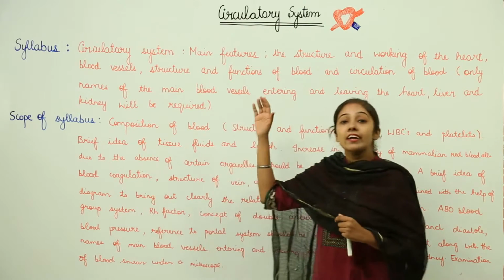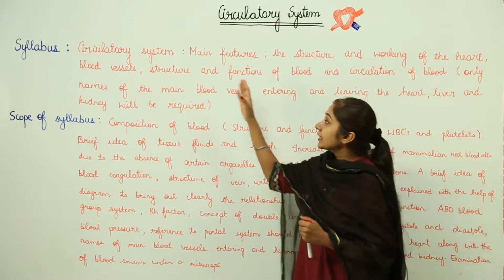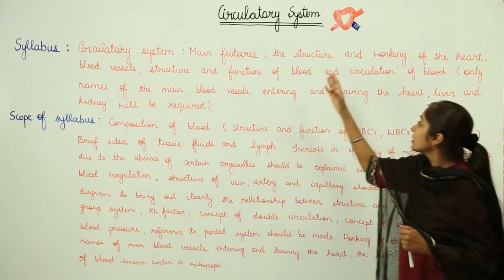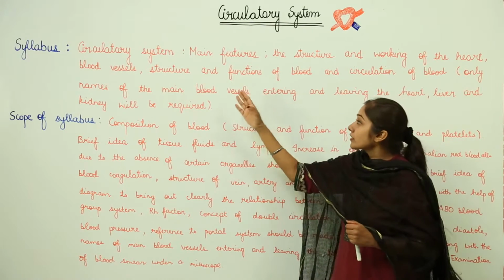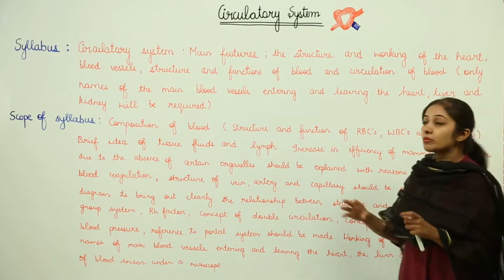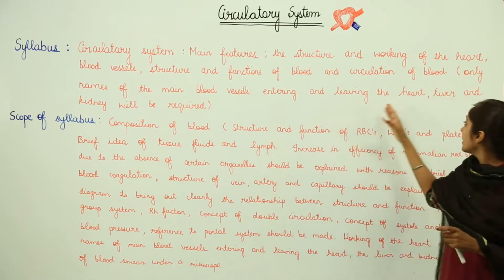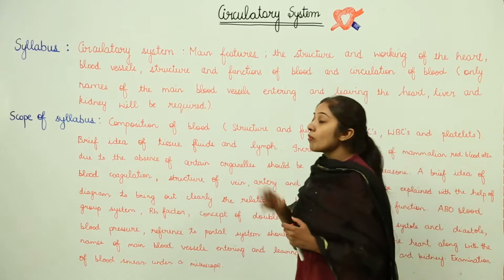Let us see what is there in your syllabus and what is the scope of the syllabus. We will be discussing the circulatory system, the main features of the structure and working of the heart, blood vessels, structure and functions of blood and circulation of blood. Only the names of the main blood vessels entering and leaving the heart, liver and the kidney will be required. So, what is the scope of the syllabus?